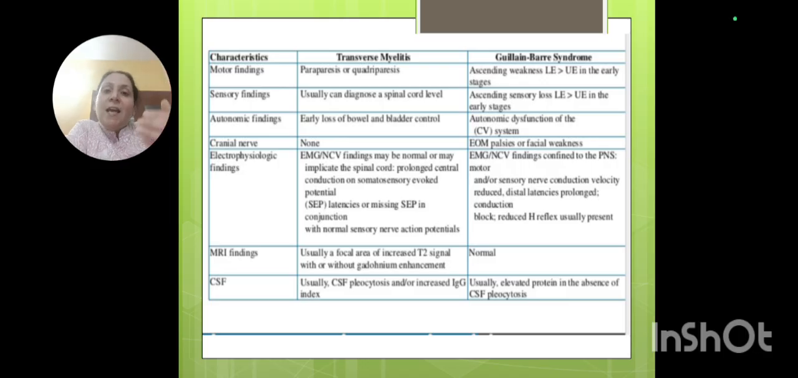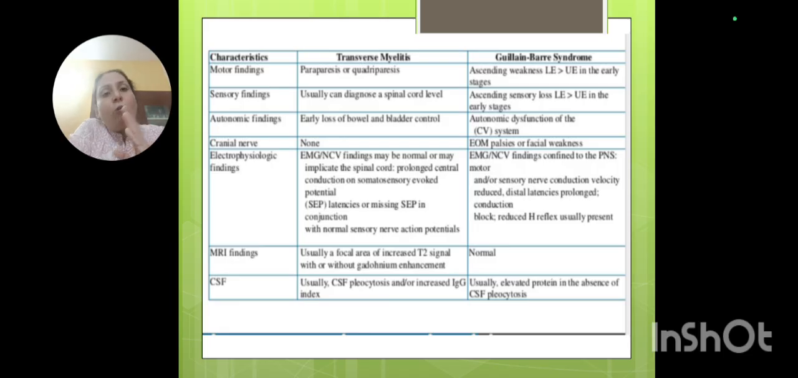So it is an ascending type of weakness, which starts from the lower limb and is ascending and symmetrical. The lower limb will be involved first, then it will ascend towards the pelvic area, then towards the upper limb, and then it will go up to the respiratory level. So it is an ascending type. Herein, in transverse myelitis, there are no ascending features.